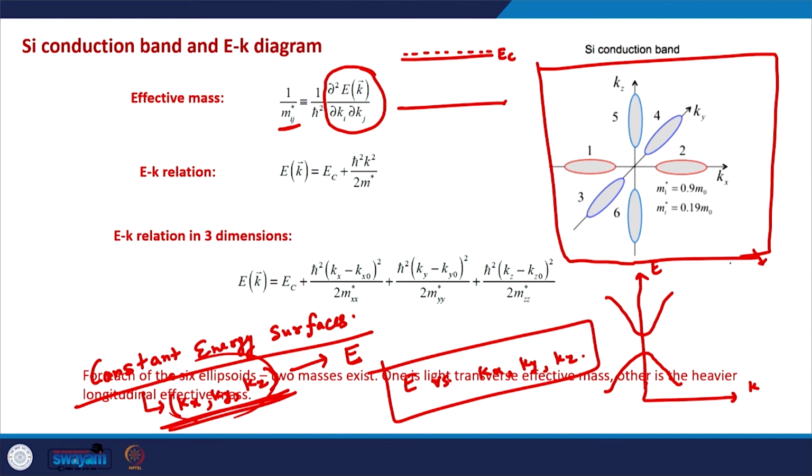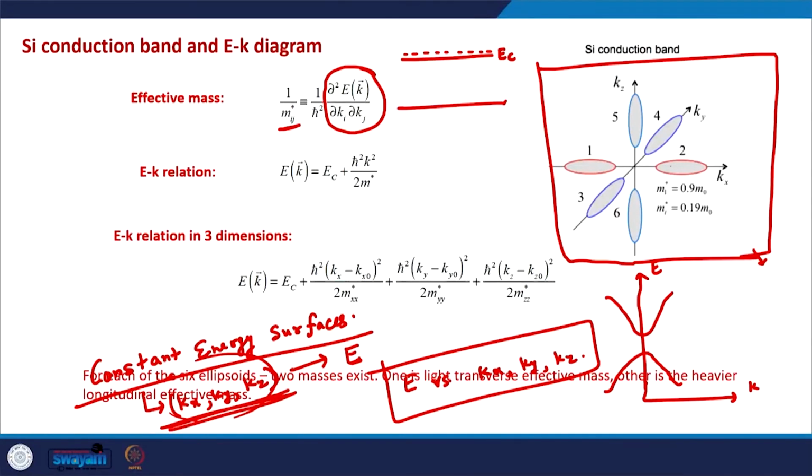And this effective mass can also be derived from these constant energy surfaces. So we would like to see the mass of the electrons in the direction of the confinement and in the continuous direction as well.